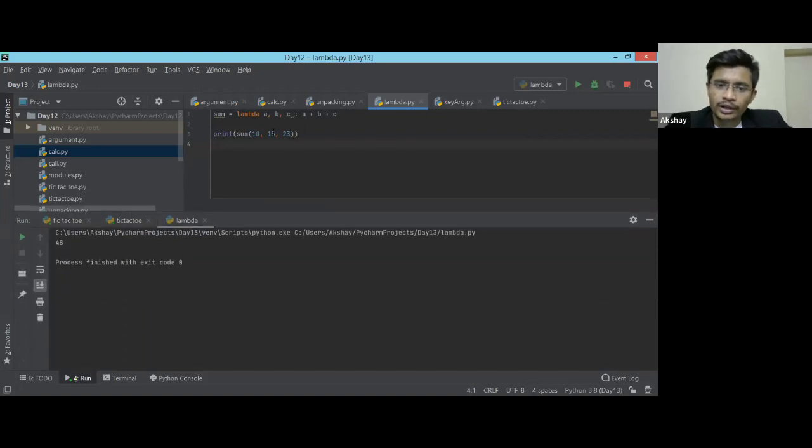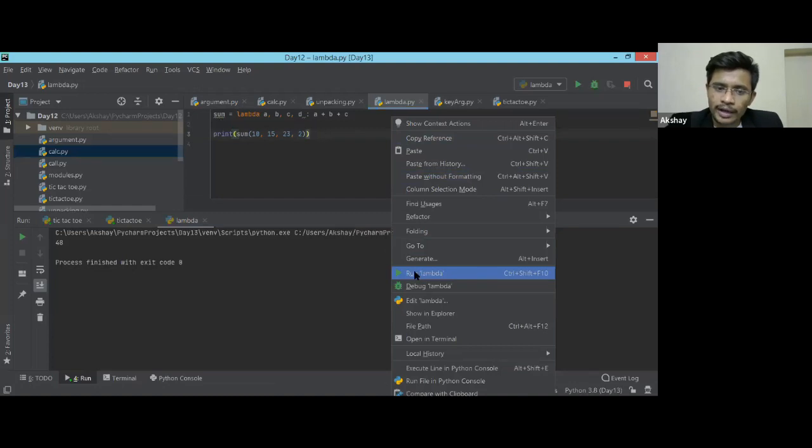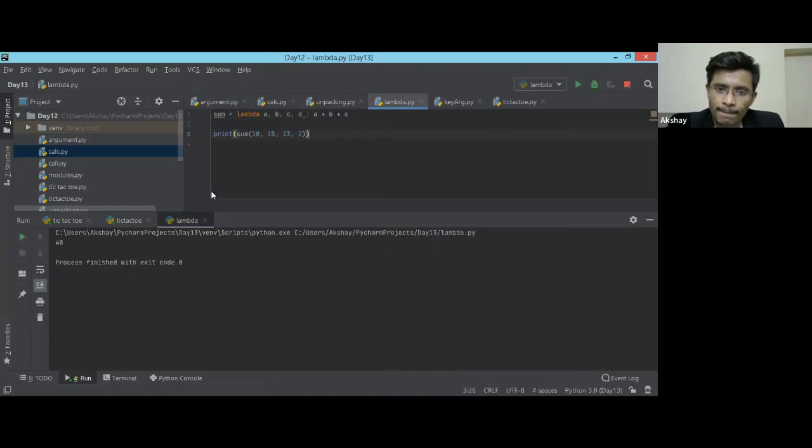If I wanted to do something with another variable, suppose I wanted to add d, and increase my number with 2, I want to complete the 50, so I'm adding the next variable with value 2. If I run this code, this should be the addition of 50.